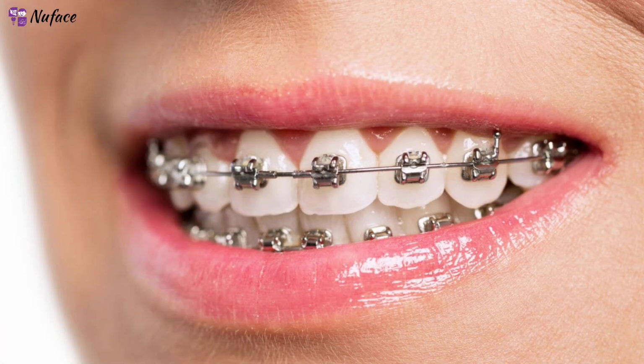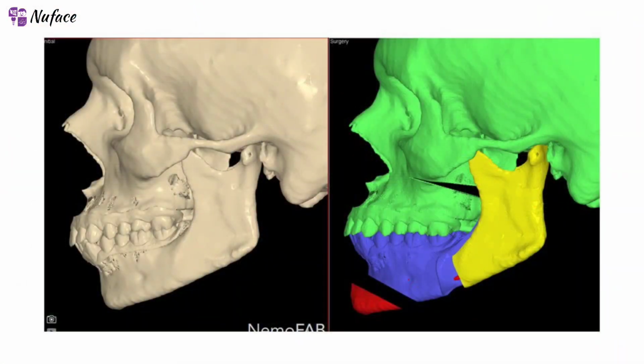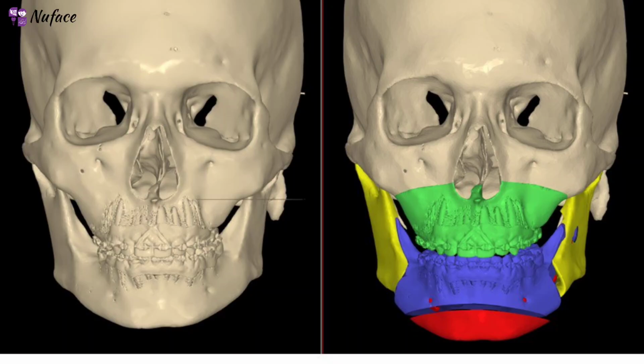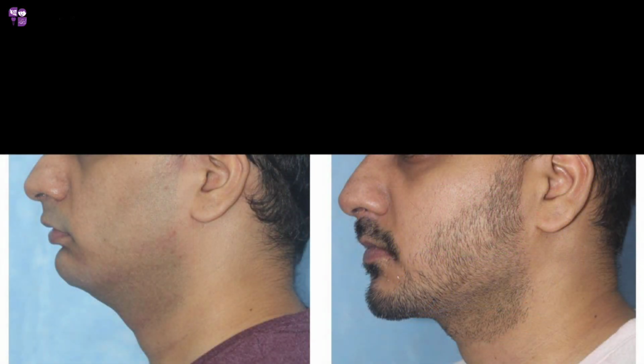How can we treat overbite? In case of overbite because of a dental issue, we can treat it with braces without any surgery. In case the overbite is because of a skeletal issue, we usually require braces treatment along with surgery. Most of the time in overbite, we can do a surgery first approach.